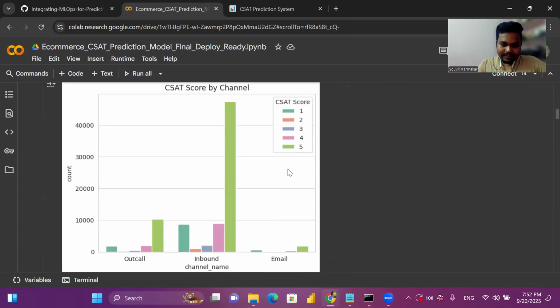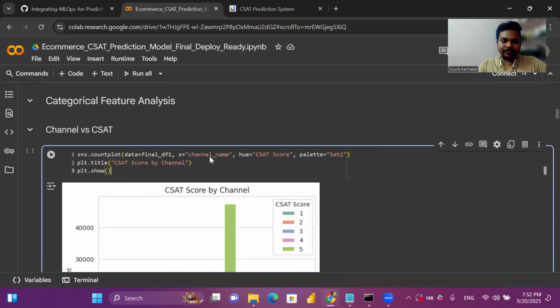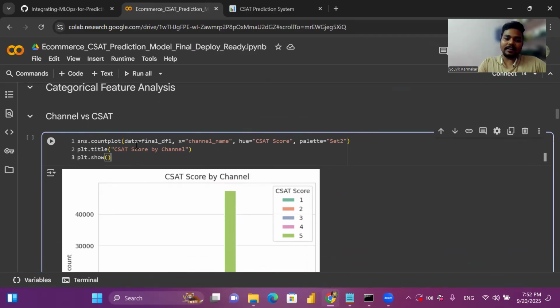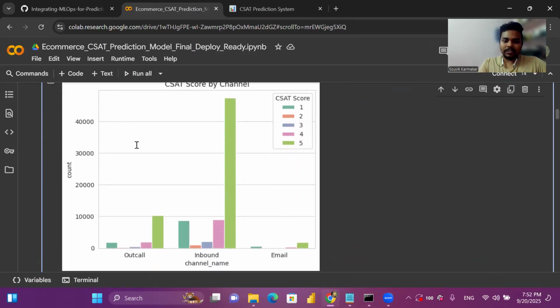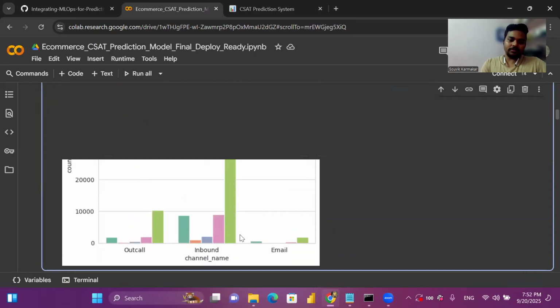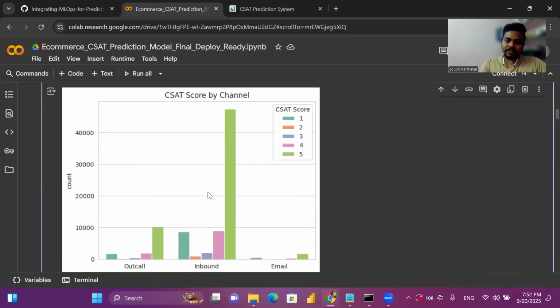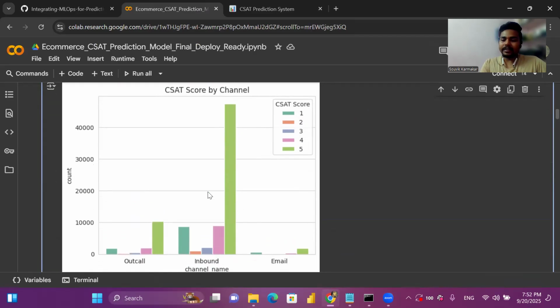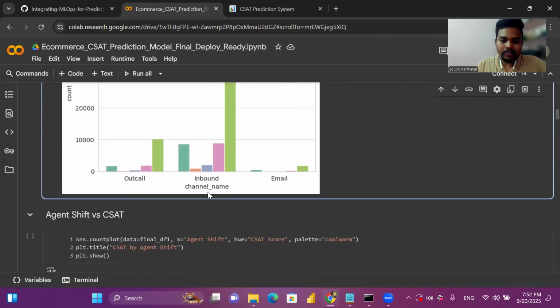So let's see, this is the categorical feature analysis, channel versus CSAT. There are 3 unique channels: outbound, inbound, and email. For inbound, you can see rating 5 is more as compared to other channels. So the inbound channel is the important channel, I would say, and in that channel we are getting the most 5 ratings.